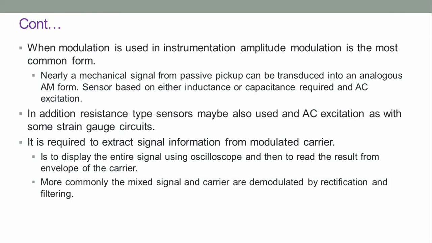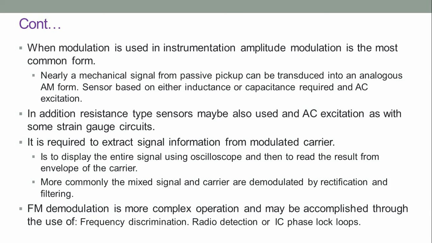It is required to extract the signal information from the modulated carrier. To do this, display the entire signal using an oscilloscope and then read the result from the envelope of the carrier. More commonly, the mixed signal and carrier are demodulated by rectification and filtering. FM demodulation is a more complex operation and may be accomplished by the use of frequency discrimination, ratio detection, or phase lock loops.